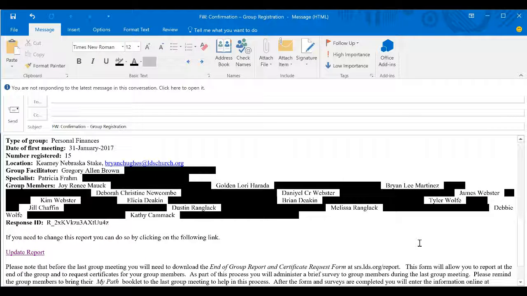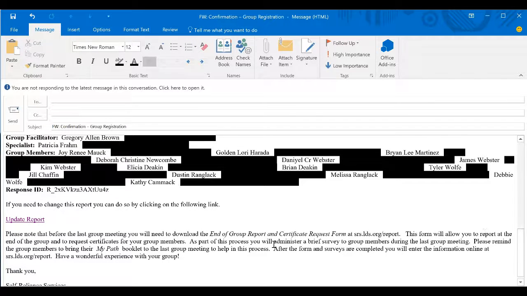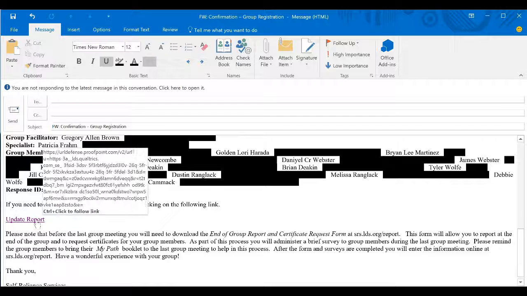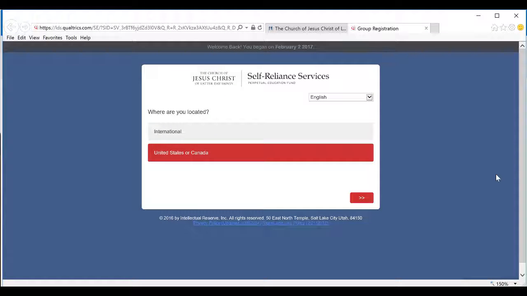After you've completed the report, you will receive an automated email confirming all of the information that you've entered. In this example, I have redacted all of the contact information for their privacy. You will want to retain this email, and in the event that you need to update or add any participants, you can do so through a link indicated as Update Report. By clicking on this link, it will re-enter you into the original report.